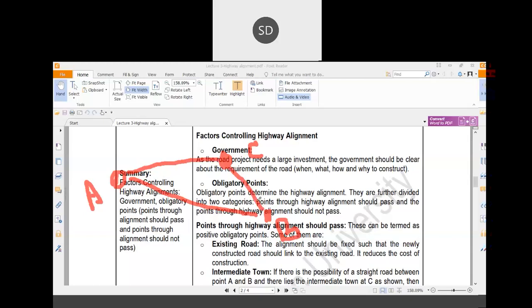More users can use that particular stretch of the road. So in that case, that road will be more useful. Okay, so therefore, if there is any intermediate town, that would be a positive obligatory point. That are the points through which your highway alignment should pass.